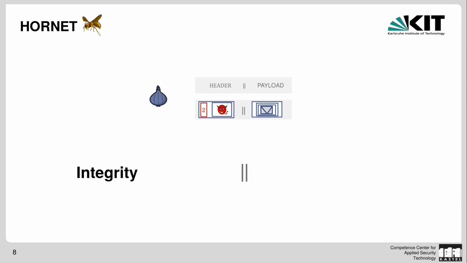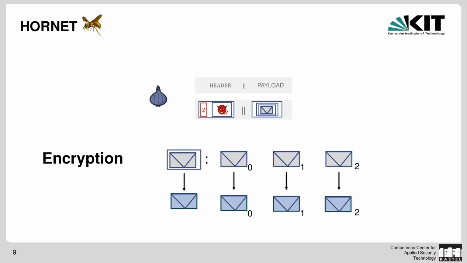There are two more things we need to learn about HORNET, and the first thing is the integrity protection. Each relay on the path will check the header for integrity, but only the final receiver can check that the message has not been modified. Further, the payload is encrypted with a block cipher in CBC mode. This means one block of the plaintext is responsible for one block of the ciphertext, and especially if we modify one block of the ciphertext, it will only change one block of the plaintext. And with this knowledge, we can have a look at the attack.